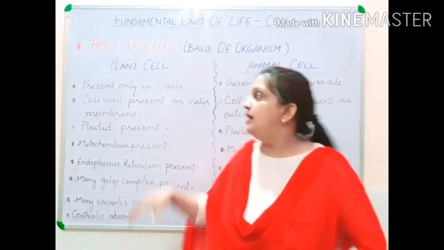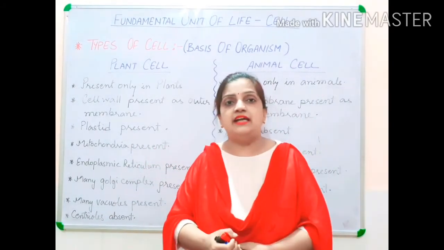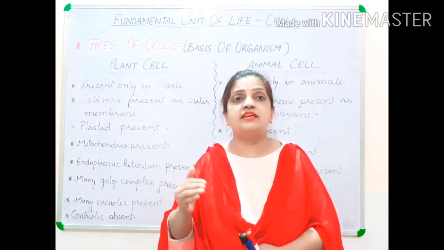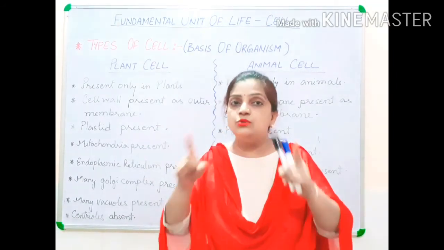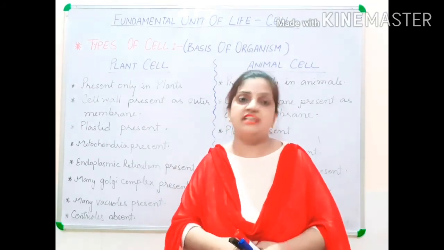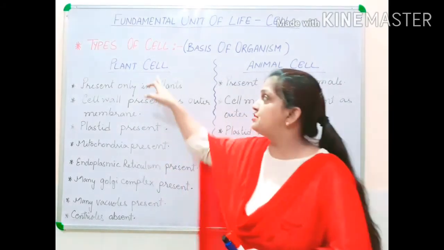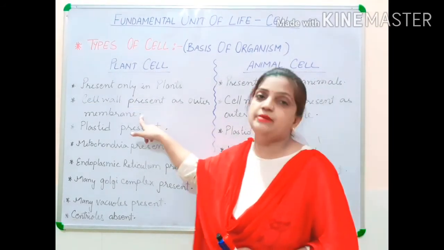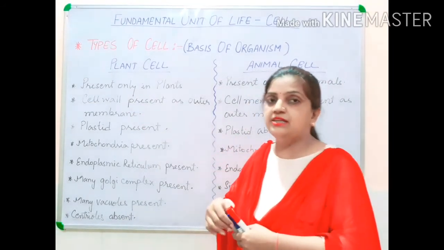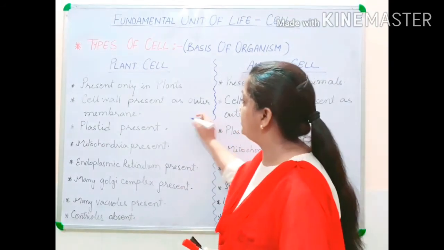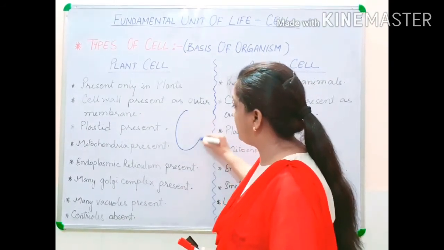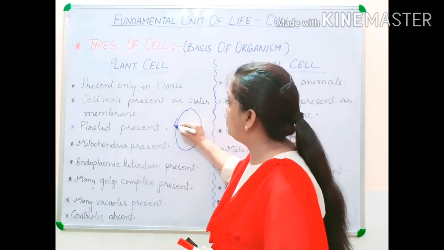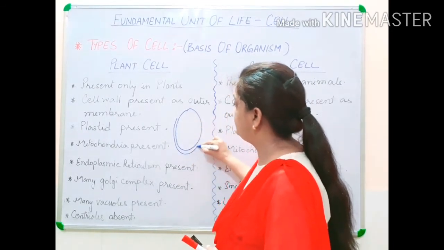Now children, while explaining the diagram of the eukaryotic cell, I told you that in the case of a plant cell, the outer wall of the cell would be the cell wall. So in a plant cell, the cell wall is present as the outer layer. If I draw a diagram of a cell over here, this cell has one more layer from outside.